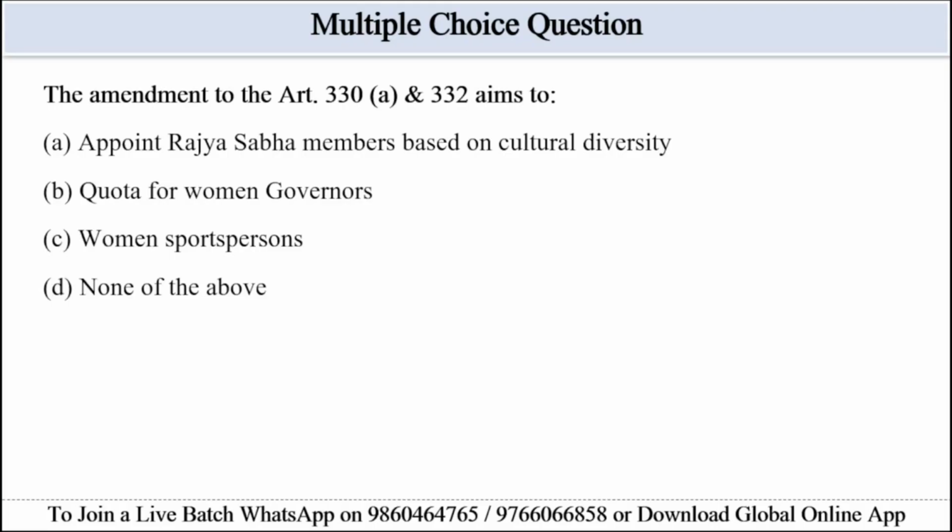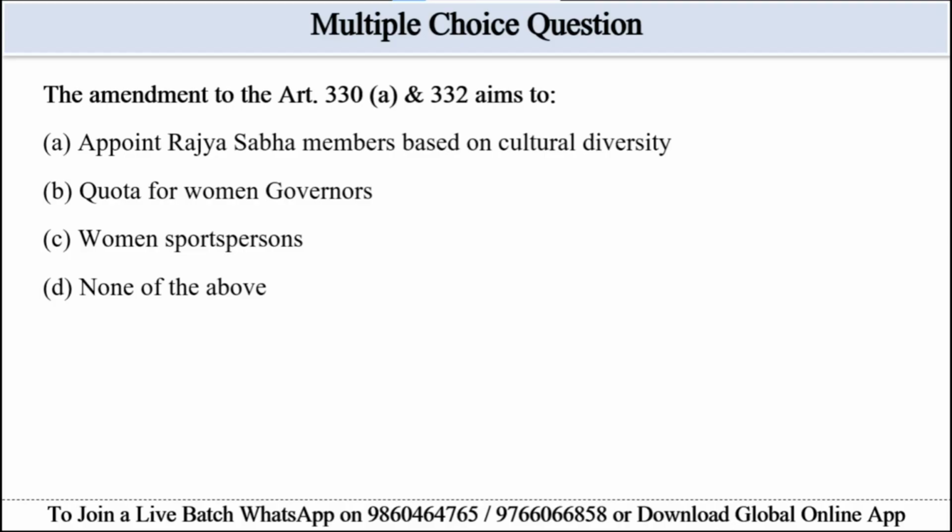The amendment to Article 330A and 332 aims to, options are given: appoint Rajya Sabha members based on cultural diversity; option B, quotas for women governors; option C, women sports persons; and option D, none of the above. So guys, the keywords from this question are Article 330A, then 332, reservation, women, scheduled castes, and tribes.